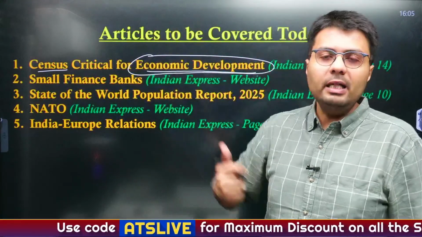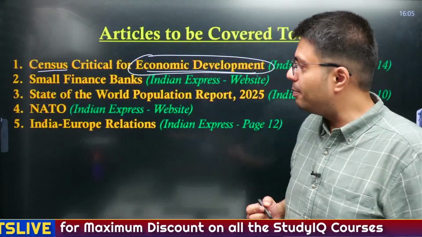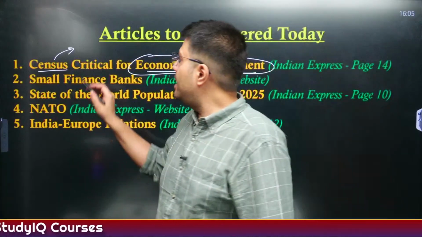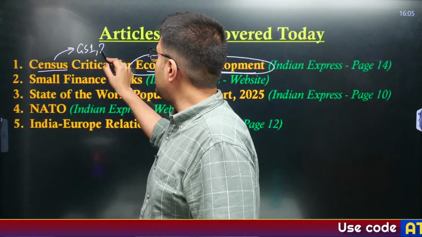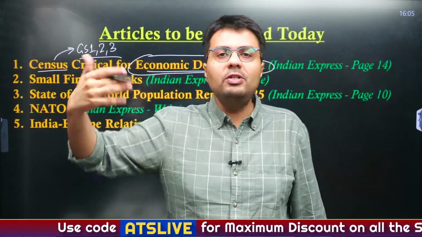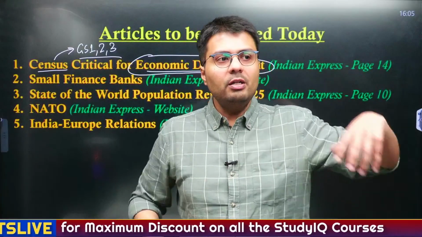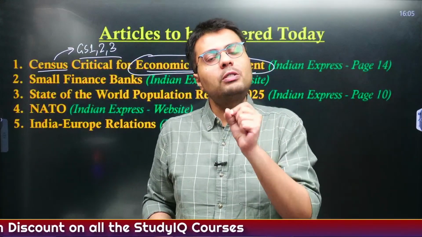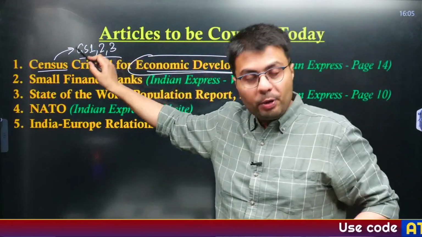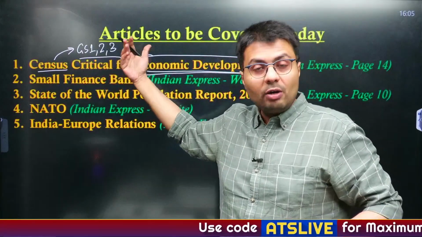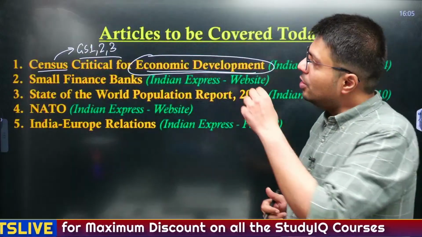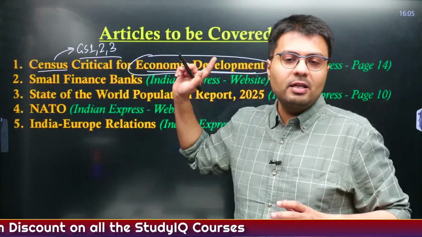This is from an article that appeared in the explain section of our Indian Express newspaper today, right? And you'll see that this article is so beautiful. It correlates the aspects of GS paper 1 with GS paper 2 and GS paper 3, and going forward in the mains examination, you'll see that increasingly there is a trend of interlinked questions, that you can't attribute one particular question to a subject. It might be interlinked with other subjects, as we'll witness with this article, which relates with population in GS paper 1, it relates with governance, that is GS paper 2, and it relates with economic growth and development, that is GS paper 3, right? So this is the beauty of our today's discussion, that we'll discuss these kind of articles in great detail.